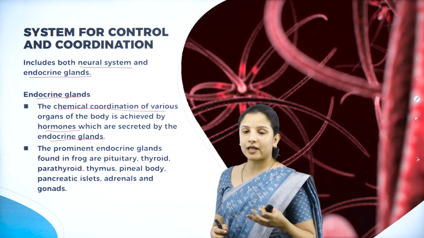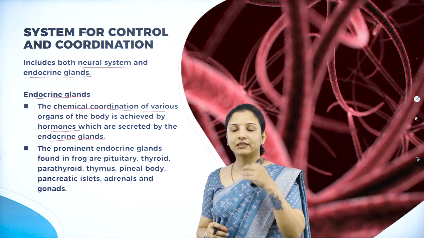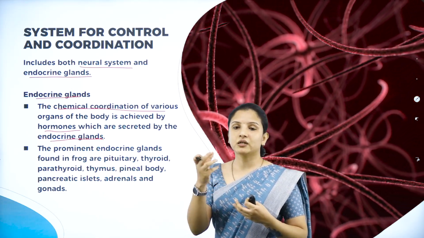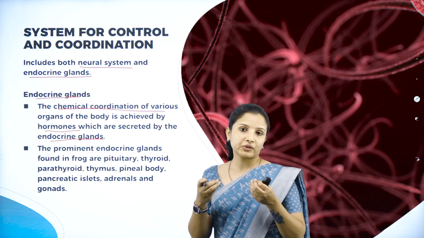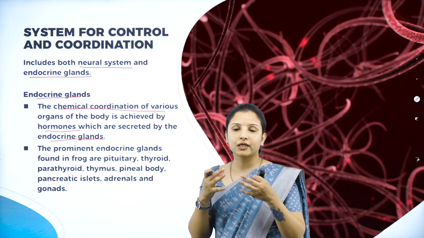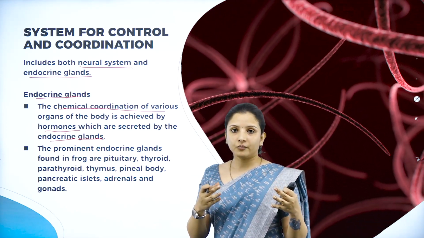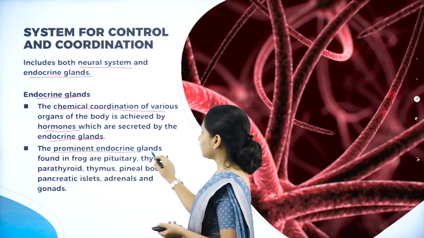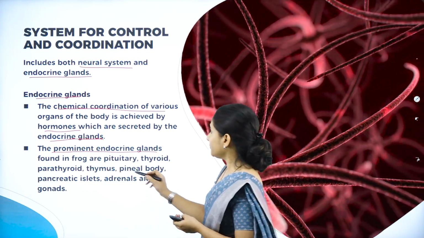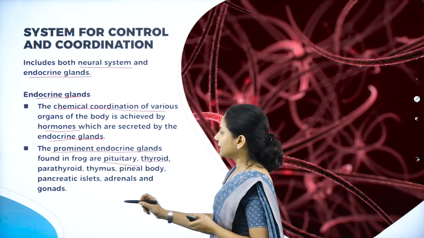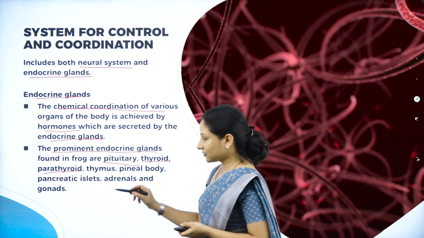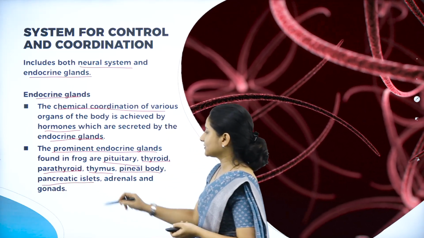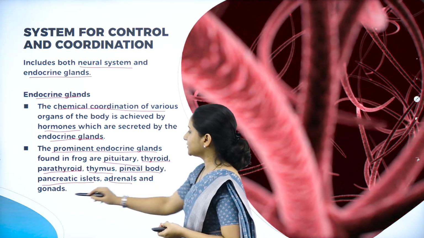The endocrine glands are the structures that secrete various hormones, and these hormones send chemical messages to the organs present inside the body cavity of the frog. Therefore, the frog can perform the respective functions it needs to. The most important endocrine glands found in frog are the pituitary glands, the thyroid glands, the parathyroid glands, the thymus, the pineal gland, the pancreatic islets, the adrenal glands and the gonads.